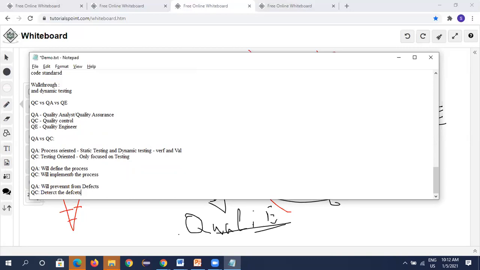the defects. Preventing defects means that when he is defining and designing the process, he analyzes where the defects come from. When you are designing a product, you analyze where the defects come from, and then try to prevent those defects, and he prepares the documentation in such a manner that defects should not occur. So QC means to detect the defects. This is the basic difference between QA and QC. Any questions? Are you clear?